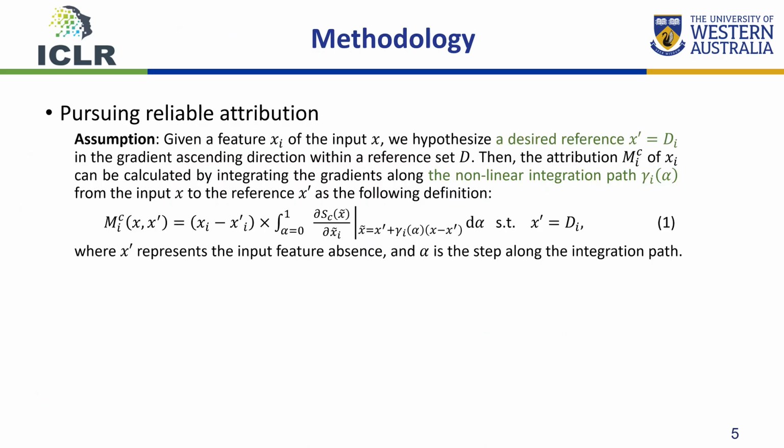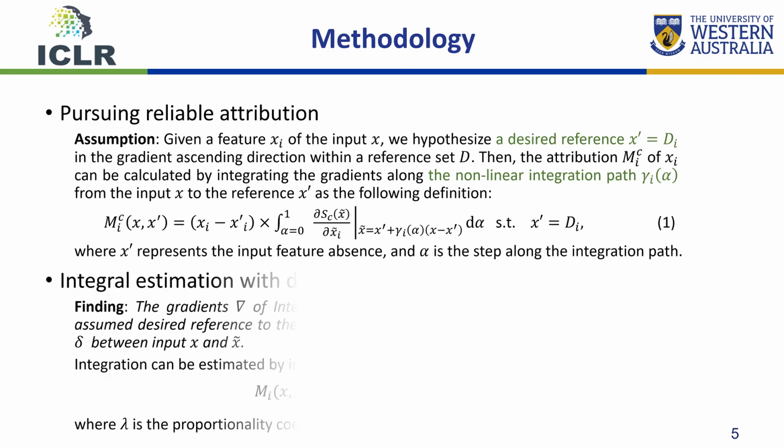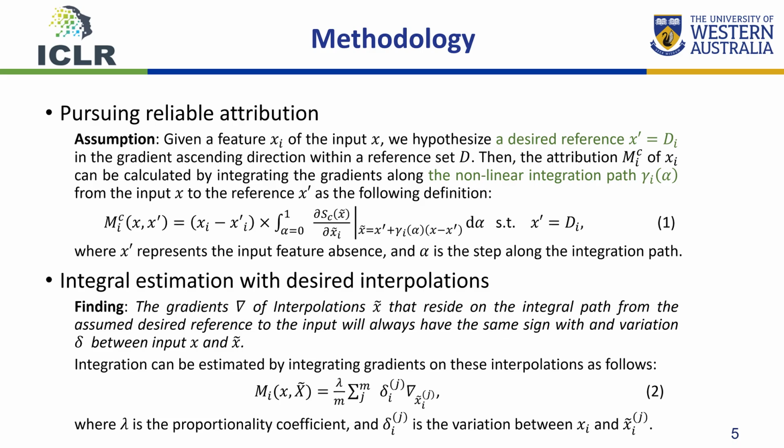Our method offers a new approach to finding a desired reference for attribution methods without the need for manual selection. Given an input feature, we first assume its desired reference lies in the direction of gradient ascent. Attribution can then be calculated along a nonlinear integration path as in equation 1. However, obtaining the desired reference and the corresponding nonlinear integral path can be intractable.